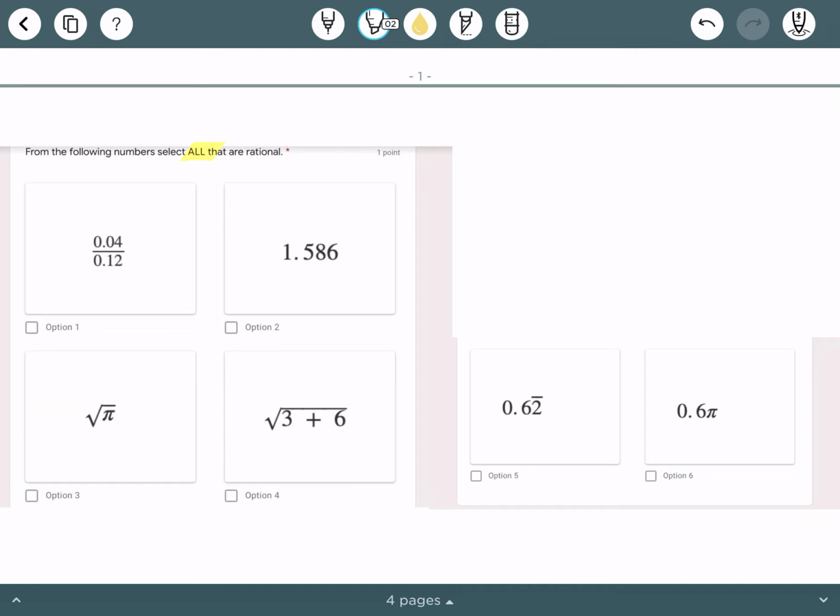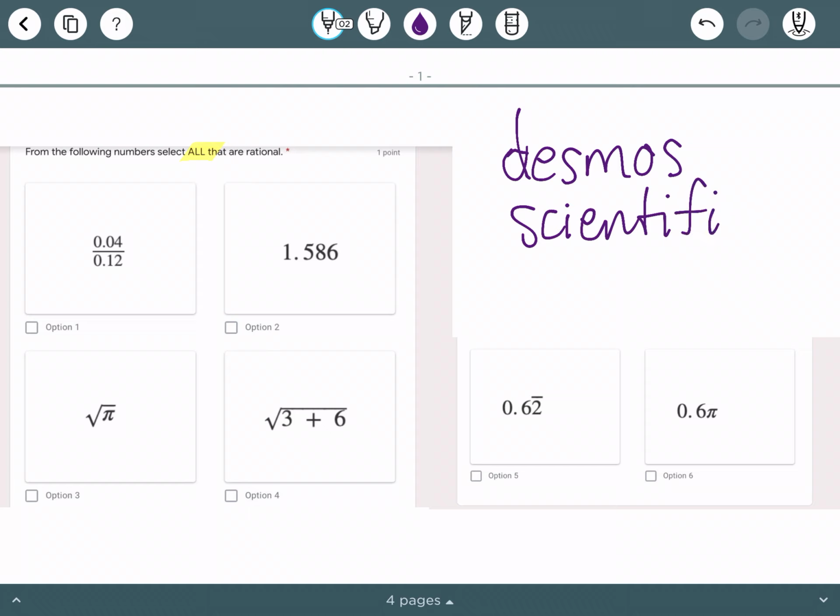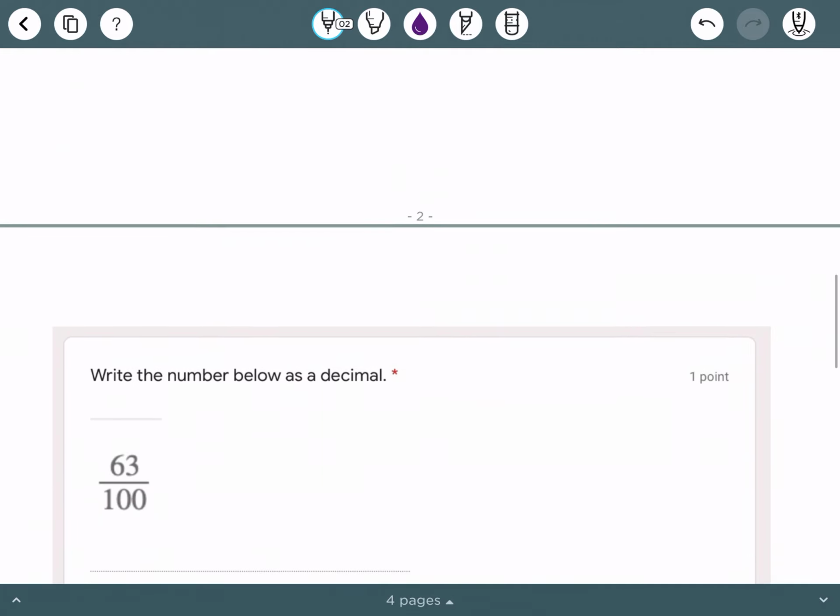And if you're not sure, you could always use a calculator. And if you do not have that TI-34 at home, that kind that we use at school, I would recommend going to Desmos.com, or you could just Google search Desmos Scientific Calculator. Might need that. All right, moving on to the next one.